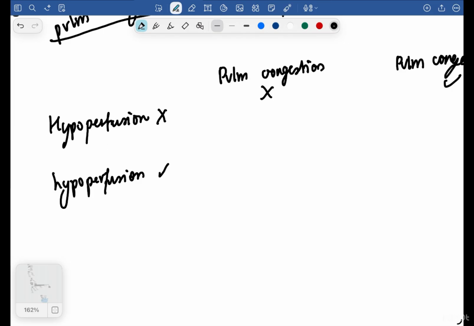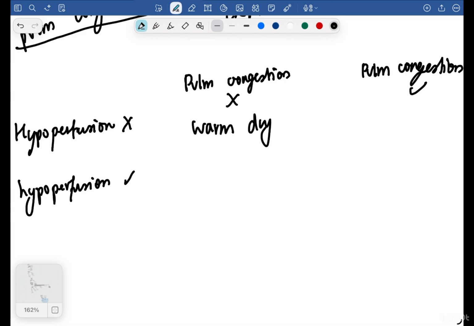If there is no hypoperfusion, will the extremity be cold? No, it will be warm. And when there is no pulmonary congestion, there will be no pulmonary edema, so it's dry. Now if hypoperfusion is present and congestion is absent, it is cold and dry.